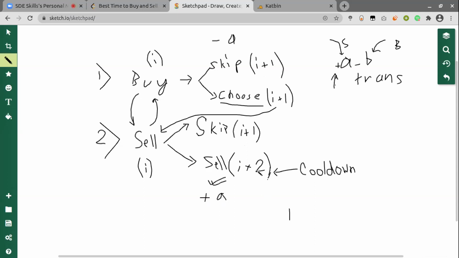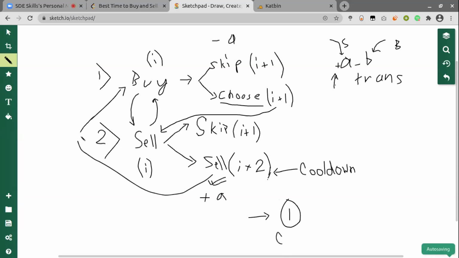So I will move to I plus 2 index. Reason being the adjacent next day won't be counted because that will be a cooldown day or a cooldown period. So after I sell a stock, then again I have to simulate my buying a stock mechanism.